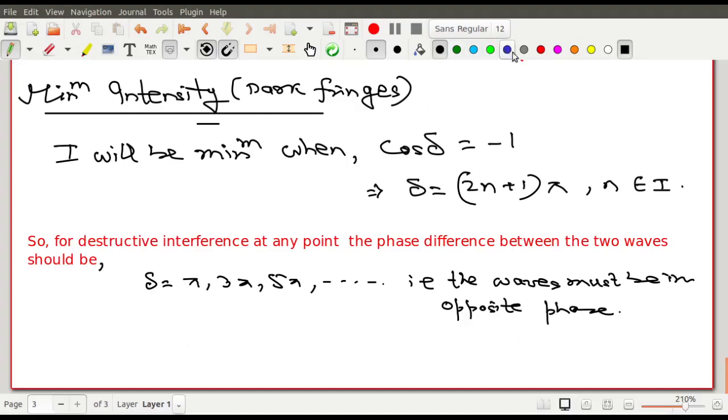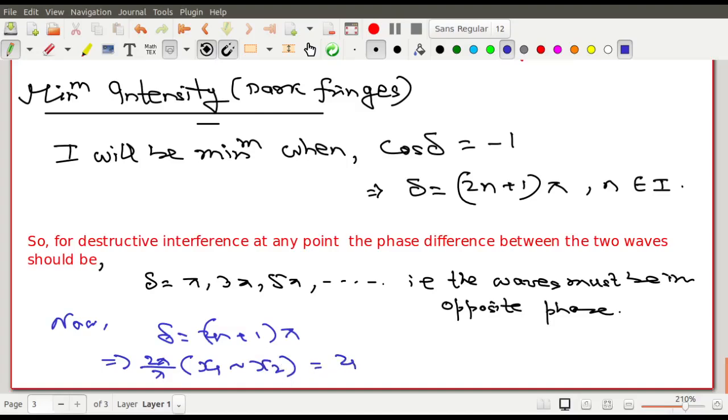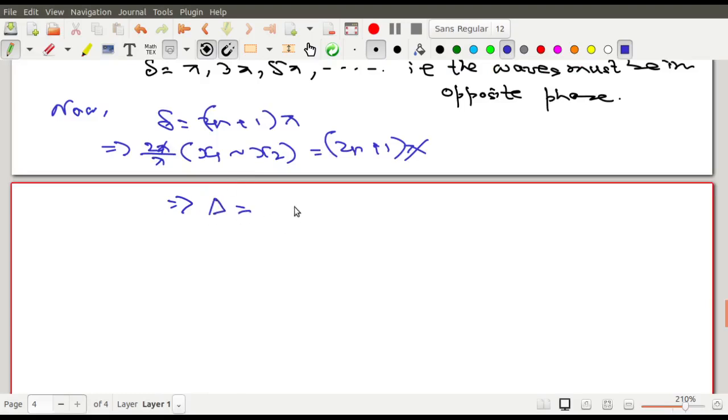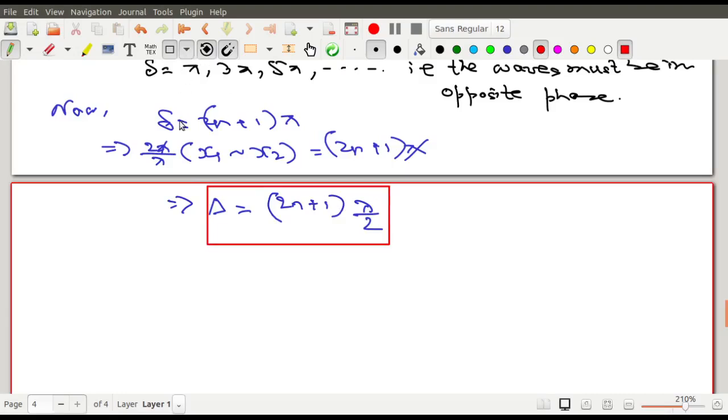Okay, so now let me proceed with the calculation. Now you know that delta equals (2n plus 1) pi. So this means that 2 pi by lambda times (x1 minus x2) equals (2n plus 1) pi. So this pi gets cancelled, and from here this delta comes out to be (2n plus 1) lambda by 2. So that is the result in this particular case. This is the result of the path difference.